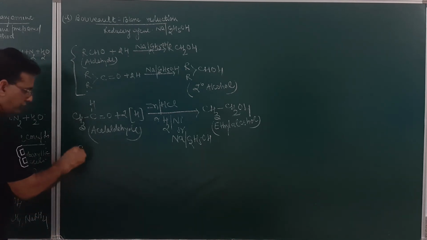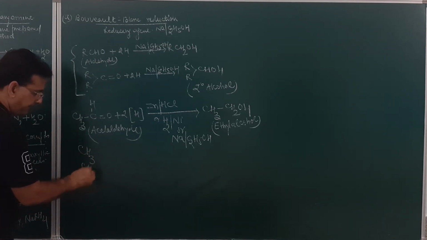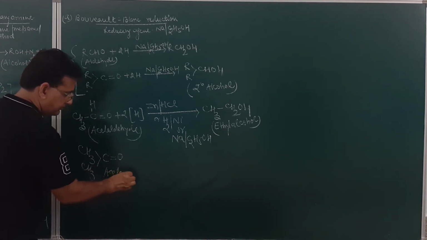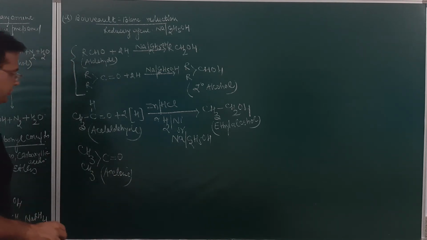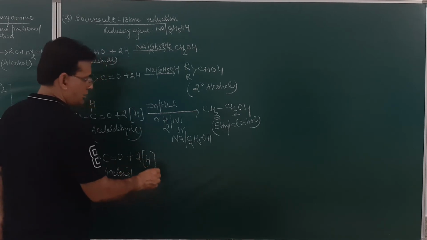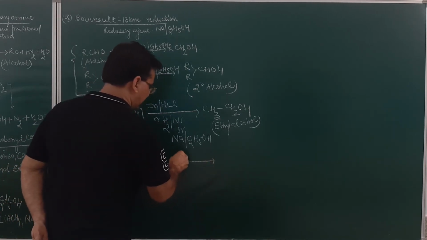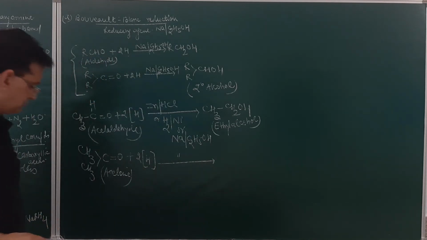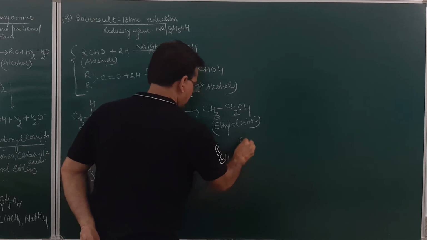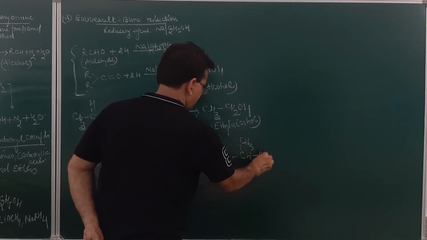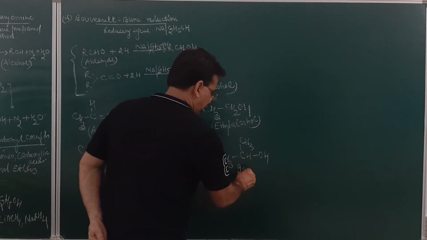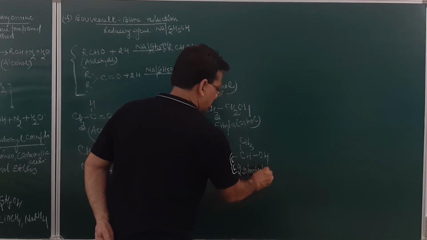Now when we take acetone, acetone on reduction in presence of these reducing agents will result in the formation of isopropyl alcohol. This is a secondary alcohol. The product obtained will be isopropyl alcohol.